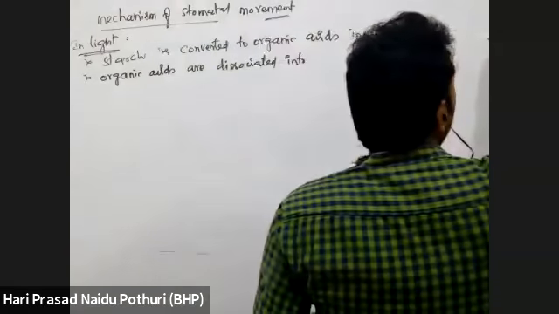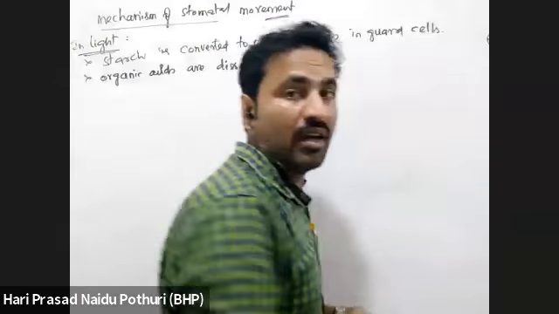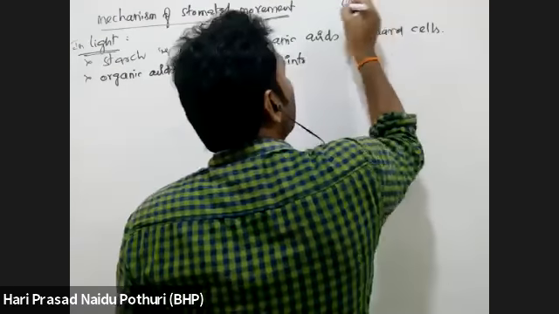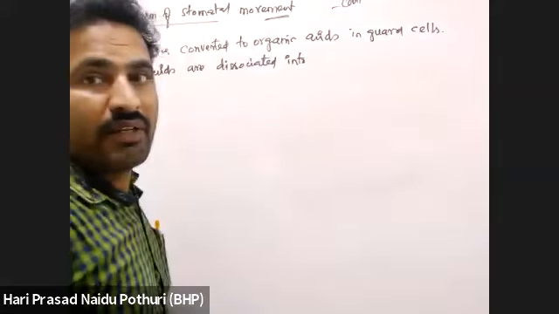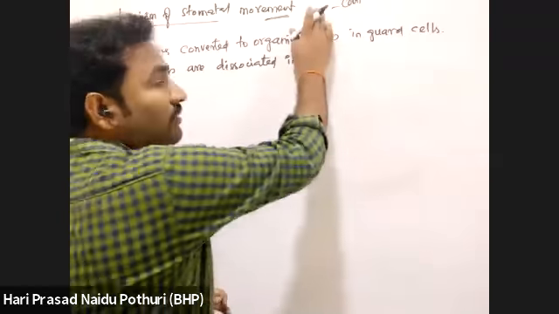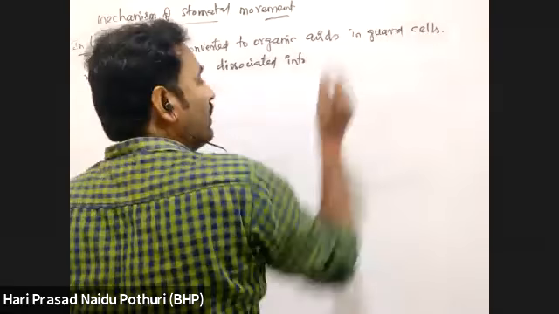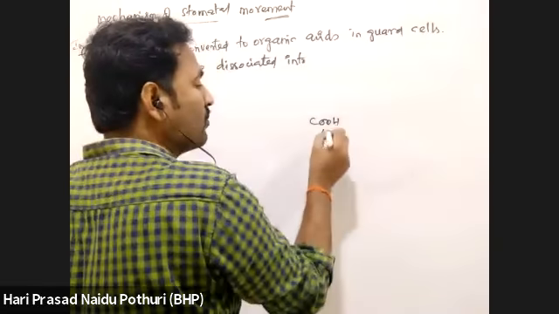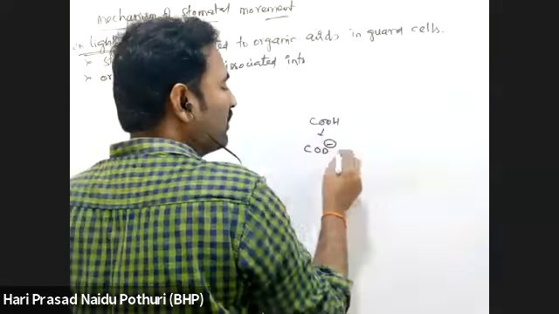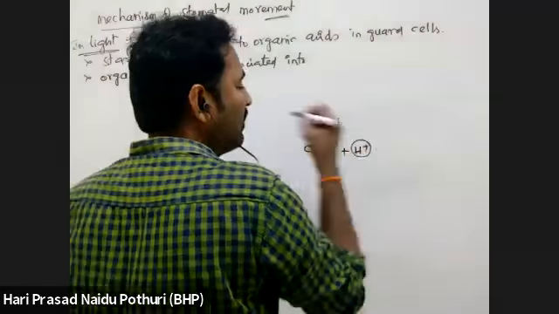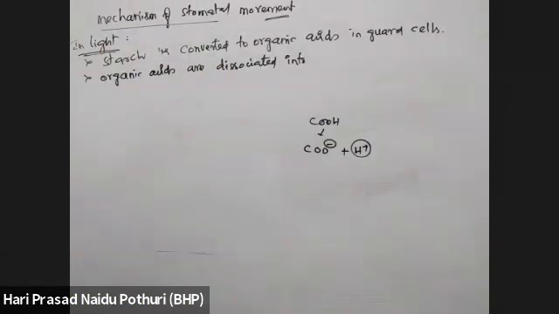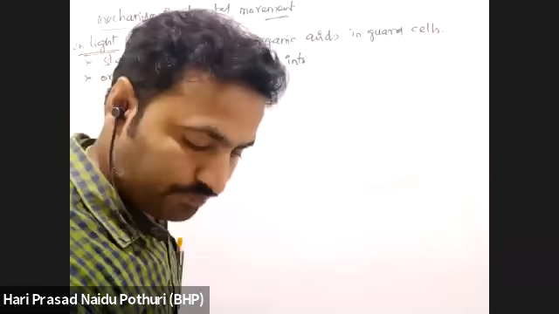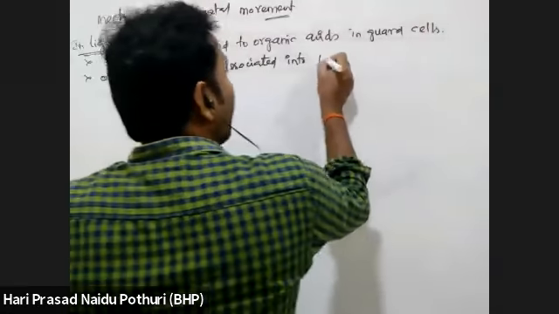Suppose organic acid, what is organic acid? A COOH group is present in an organic acid. When the COOH group is present, on dissociation, what will happen? This will convert into COO minus plus H plus ion. H plus ion concentration is forming. So it will dissociate into H plus ion.